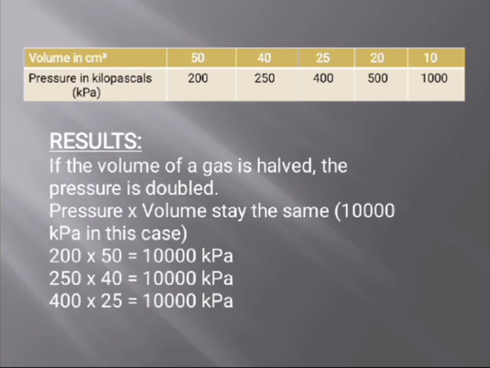Pressure times volume stays the same, which is 10,000 in this case. When we multiply 200 kilopascals pressure with 50 centimeter cubed of volume, it will be equal to 10,000. And when we multiply 250 kilopascals pressure with 40 centimeter cubed of volume, it will also be equal to 10,000. And when we multiply 400 kilopascals pressure with 25 centimeter cubed of volume, the result again will be the same, 10,000.